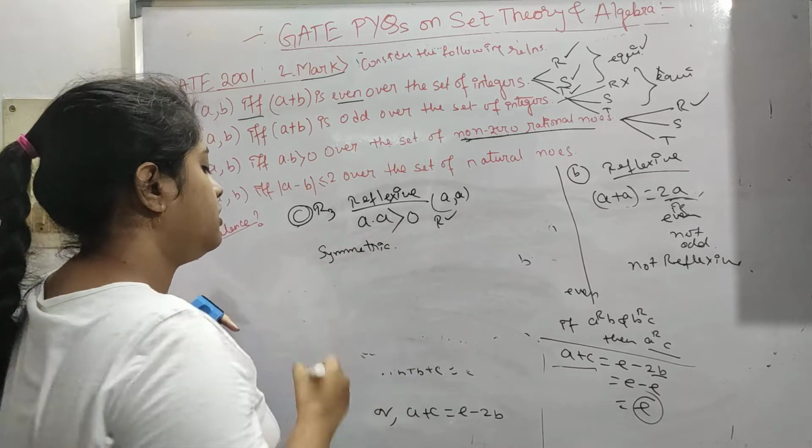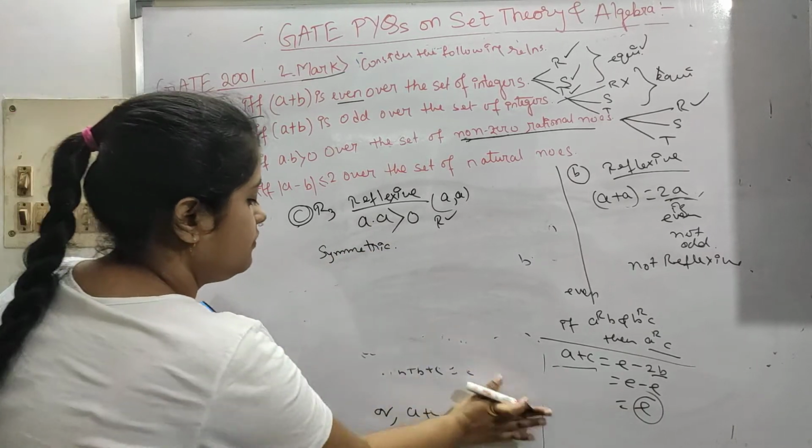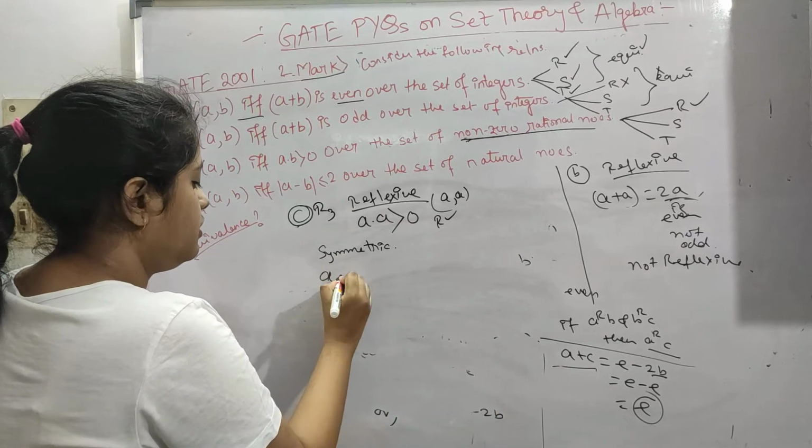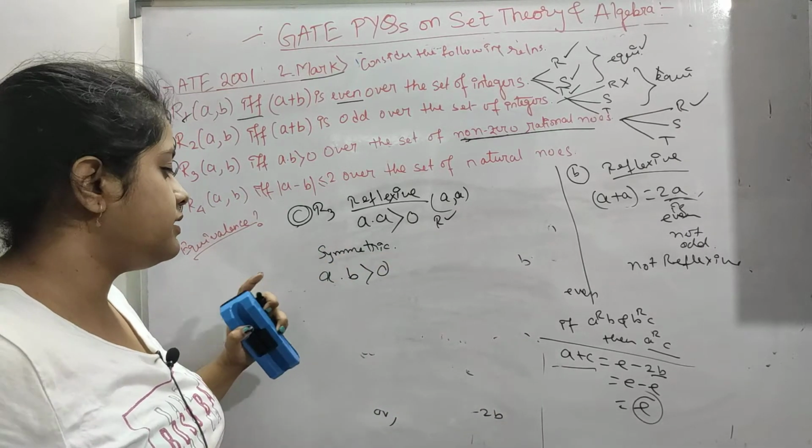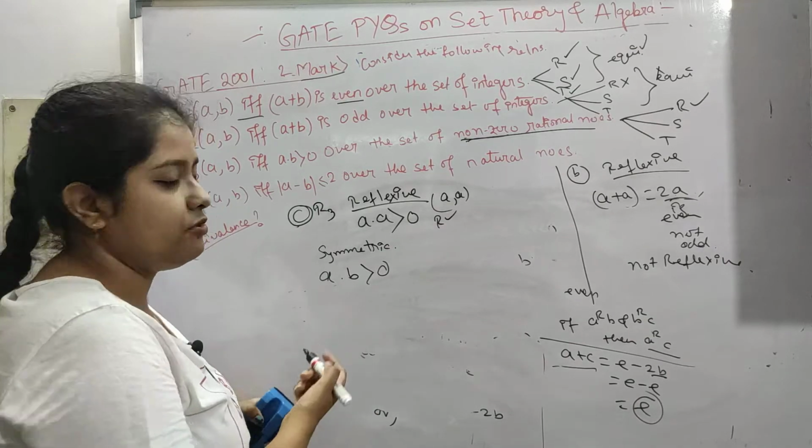So now here we can have symmetric as a dot b is greater than 0, so b dot a has to be greater than 0. Just multiplication is also commutative.